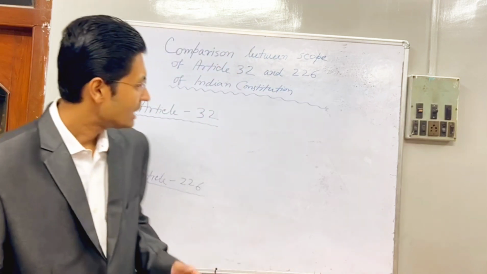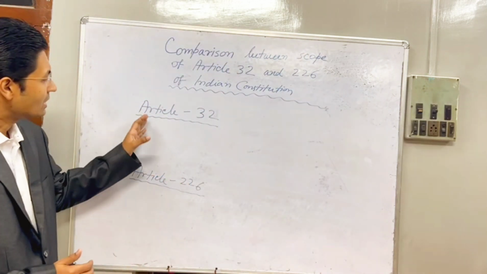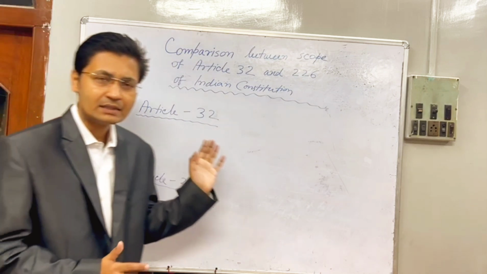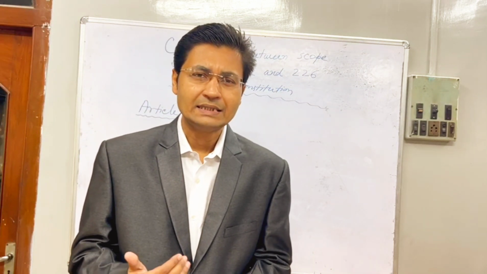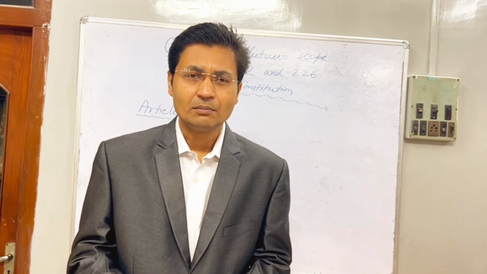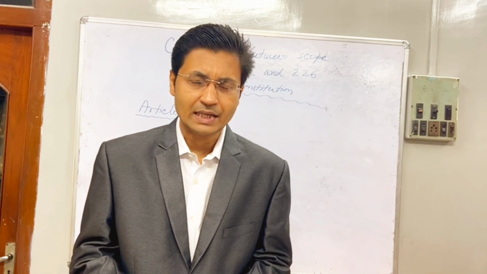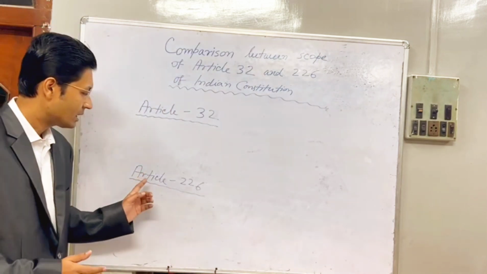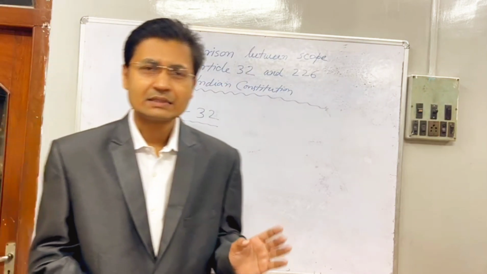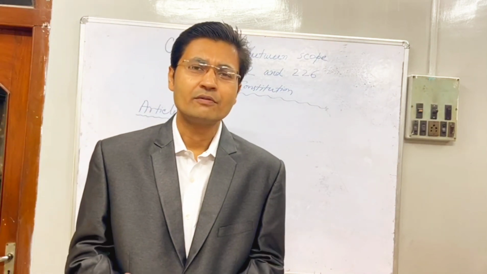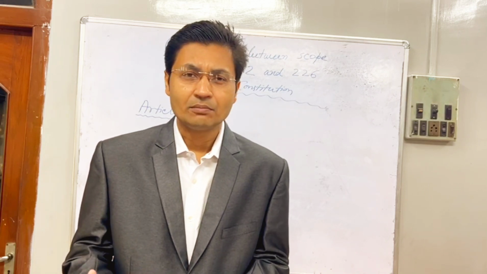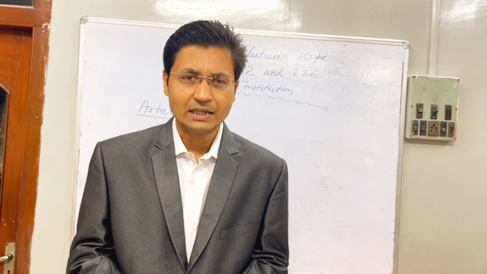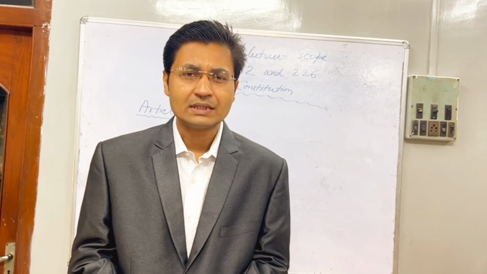Article 32 deals with the power of Supreme Court for interfering in case of violation of the fundamental right. And similarly, Article 226 is the power of high courts of various states for interference in case of violation of the fundamental right. Now question is, what is the difference?